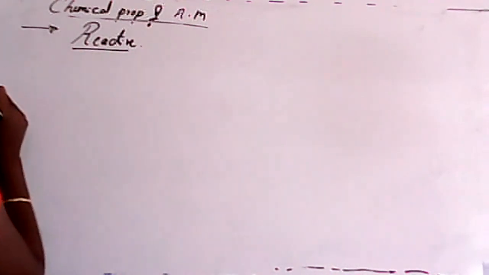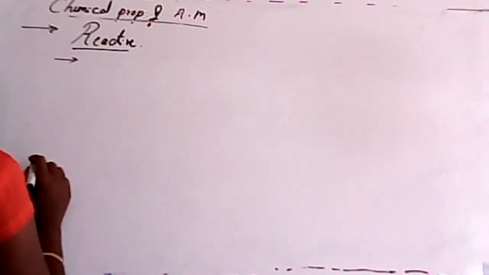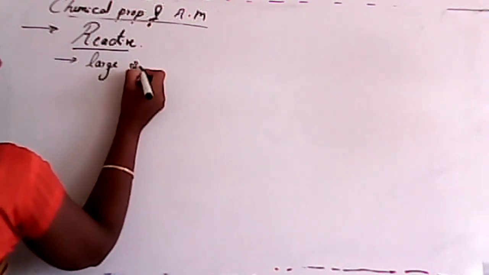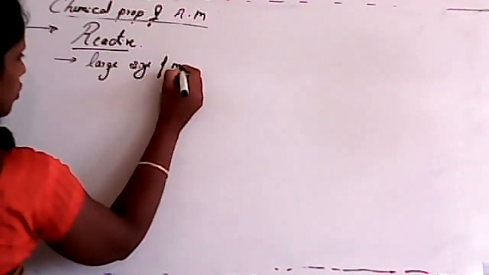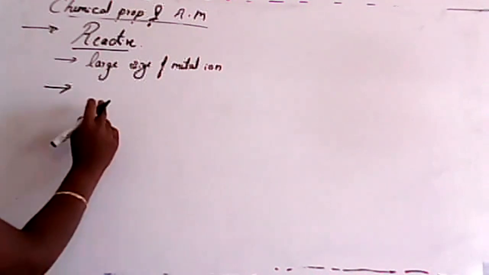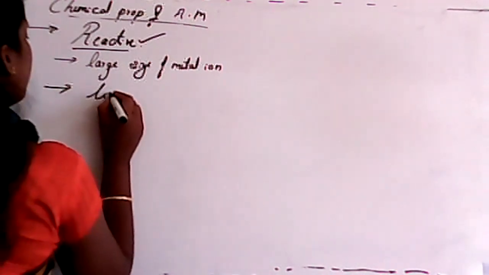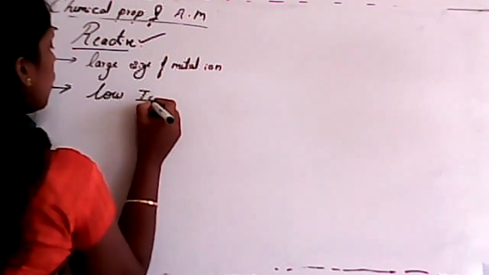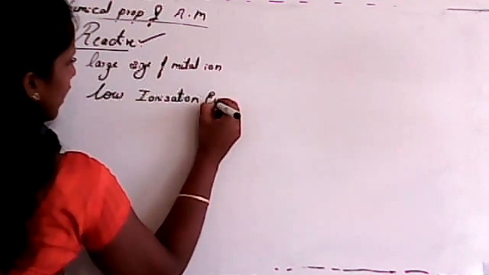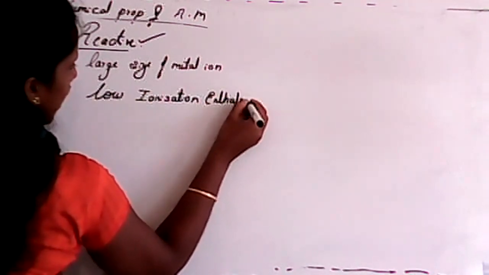Clear? So the reasons for reactivity: the first one is the large size of the metal ion. The second reason is that it has low ionization enthalpy, which means we can easily remove an electron. So that is the main reason why it is highly reactive.